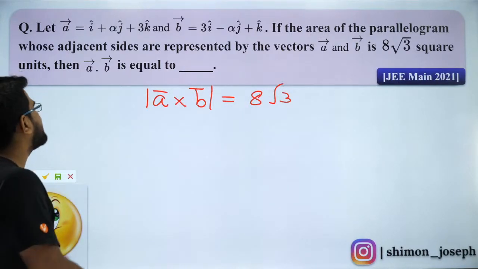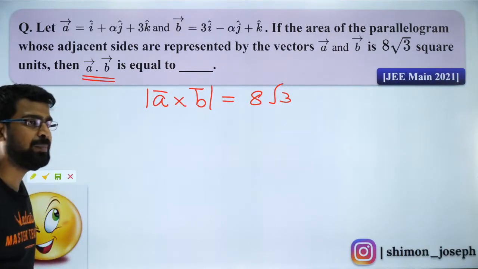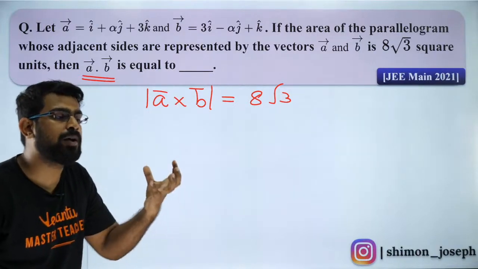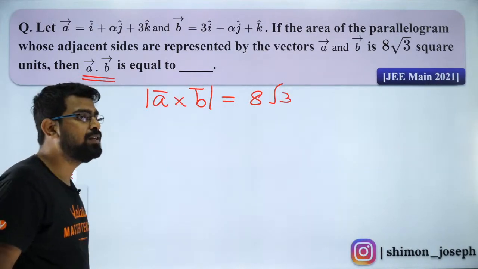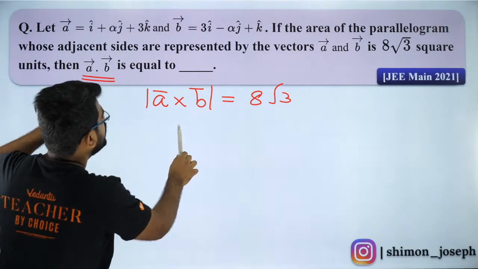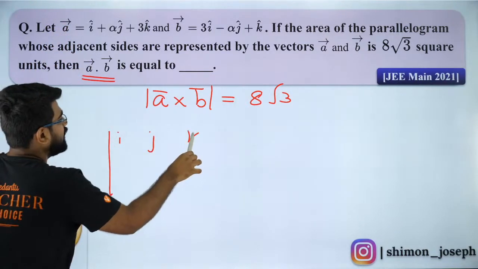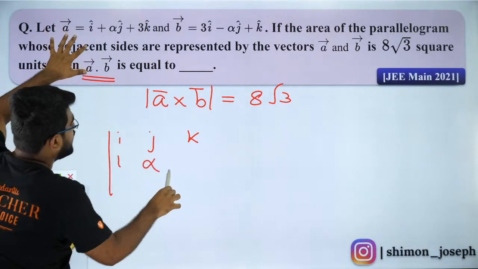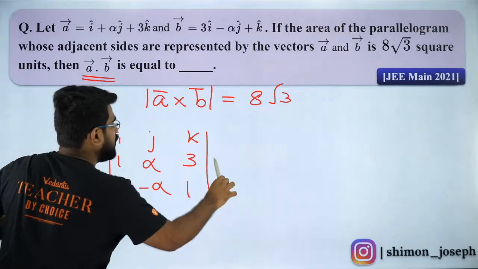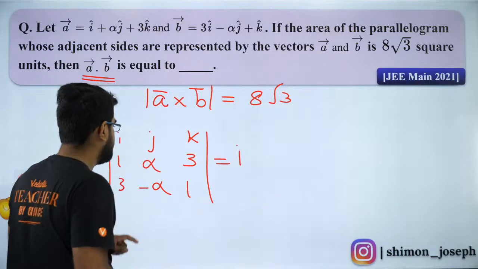So they didn't ask for alpha, they asked what is A dot B. So you need to find out and tell me the value of the dot product A dot B. Okay, so let's try to solve it. What is A cross B? Let's find it out. So this is i, j, k and this is 1, alpha, 3 and that will be 3, minus alpha, 1. So guys, can you find and tell me what is A cross B?